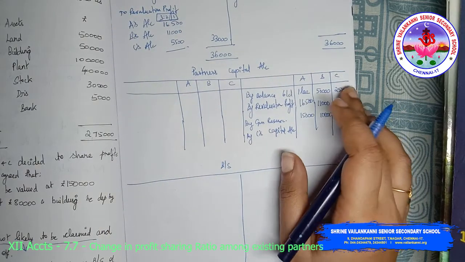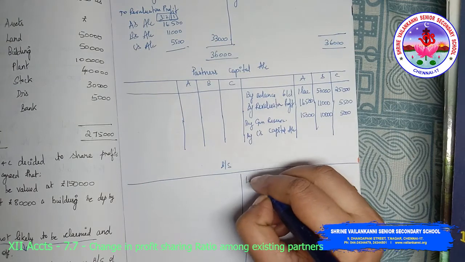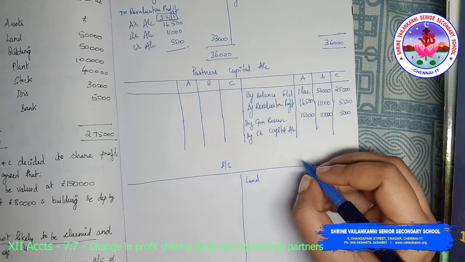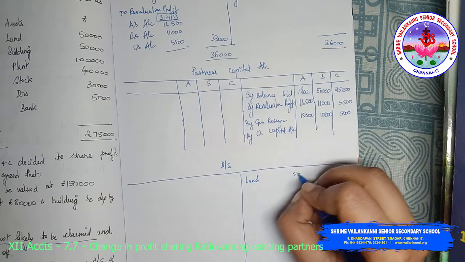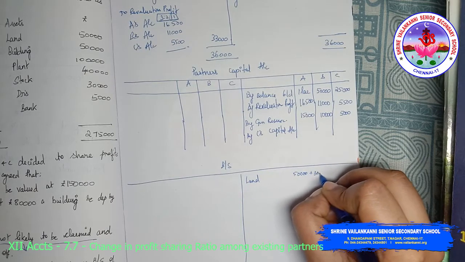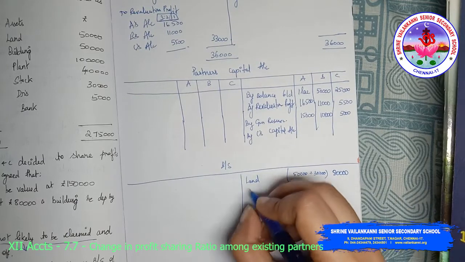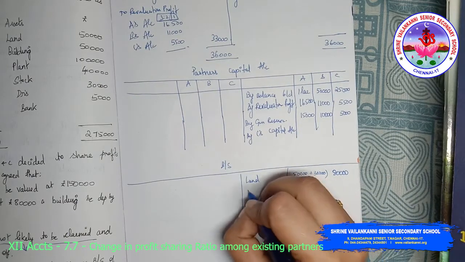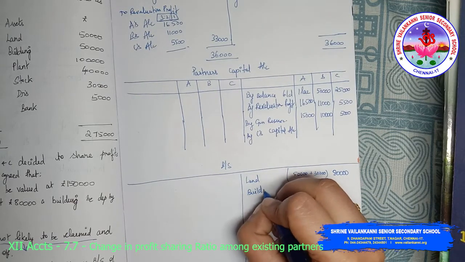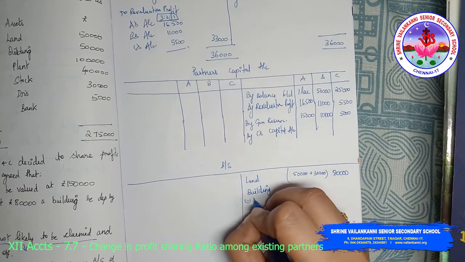My balance sheet, land value has increased. So 50,000 plus 30,000, that comes to 80,000. Then building less depreciation.